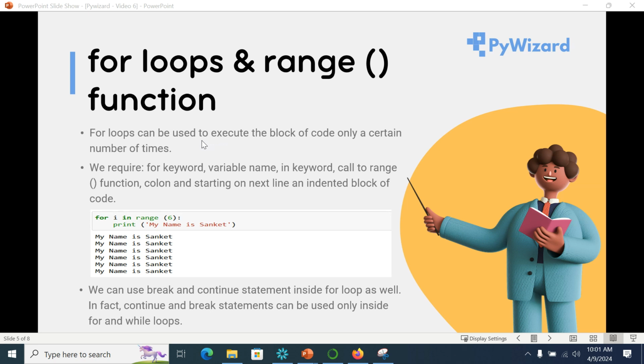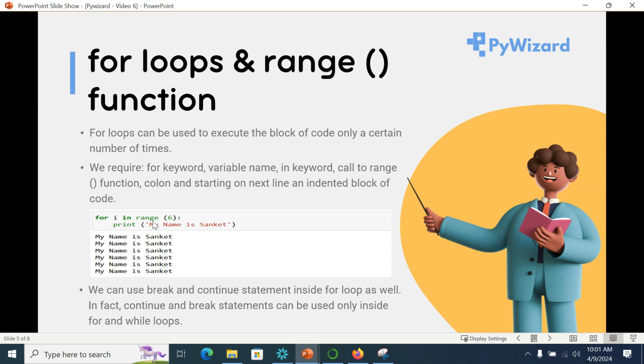Now we move to the concept of for loops and range functions. For loops can be used to execute a block of code only a certain number of times. For the for loop, the syntax is as follows. We need the for keyword, a variable name, the in keyword, a call to the range function, a colon, and starting on the next line an indented block of code. Here, for example, it says for i in range 6, print my name is Sankit.